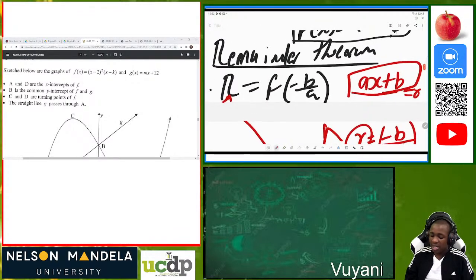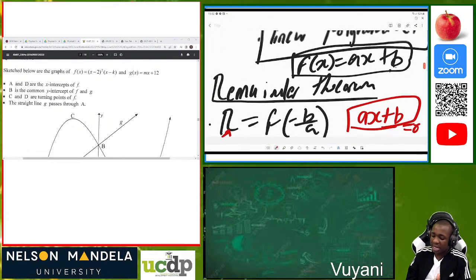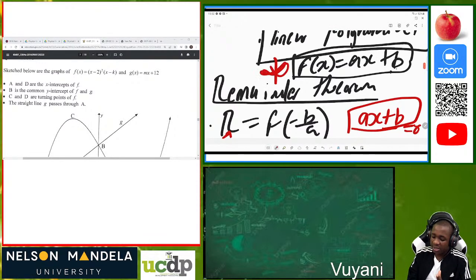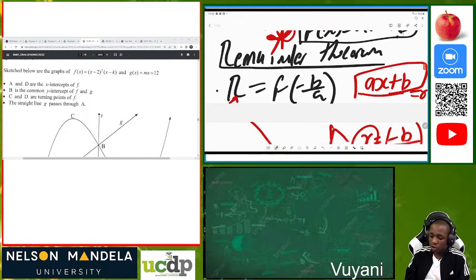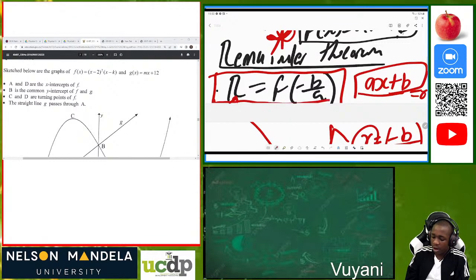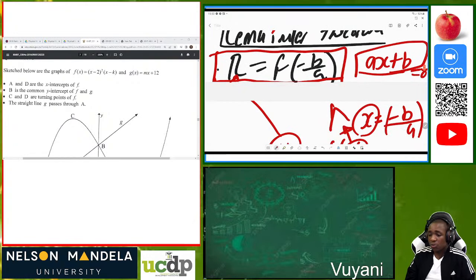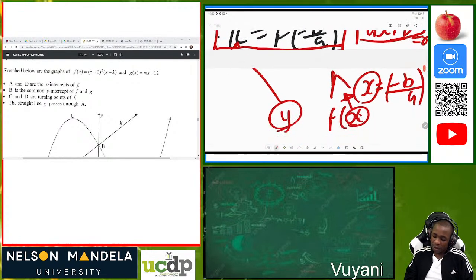It's so important. It states that if we are given a polynomial f of x, it must be able to be divided by a linear polynomial. And when we say a linear polynomial, we are speaking of a polynomial which is in the form of ax plus b. So the remainder of that polynomial must be able to give us r is equal to f of negative b over a.